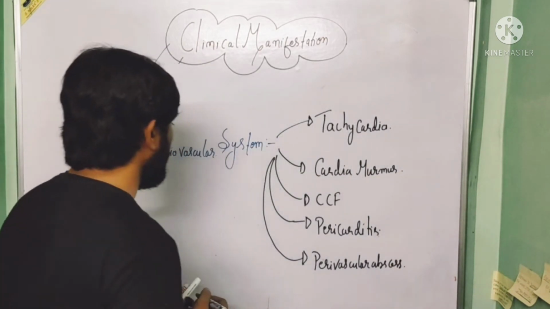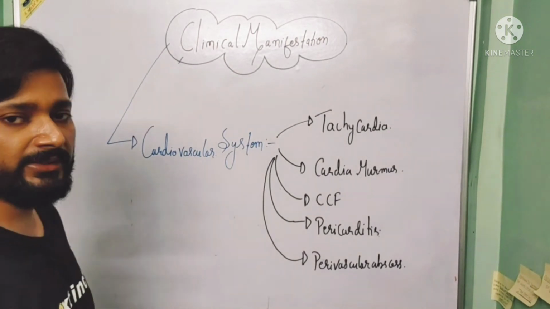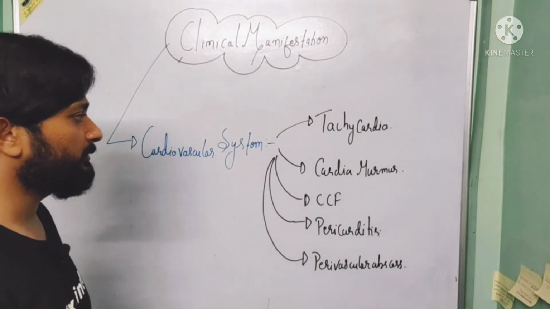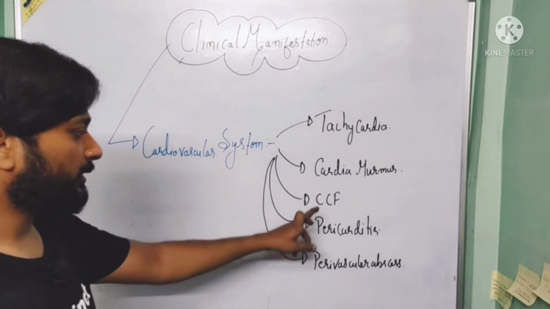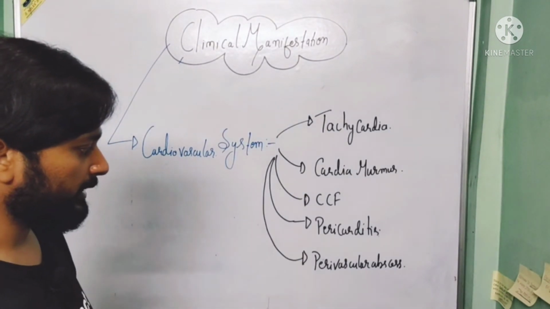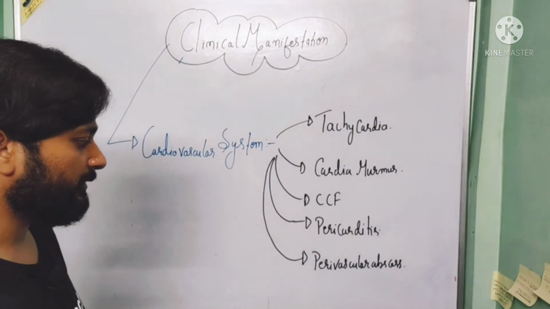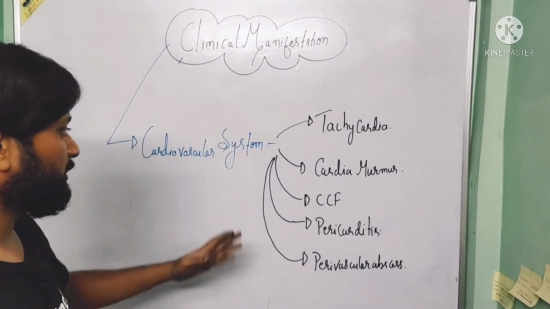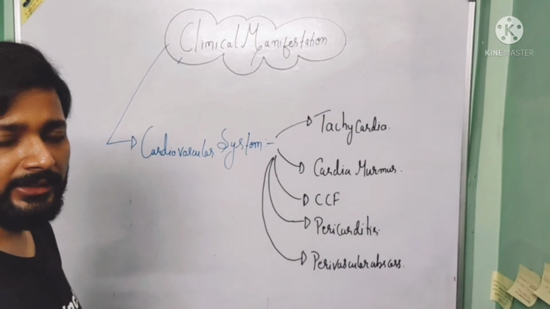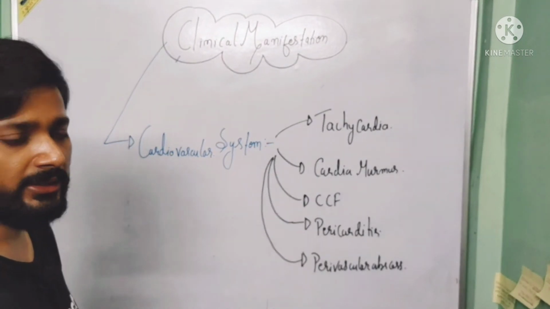So when we talk about the clinical manifestation associated with the cardiovascular system, first is a tachycardia. Second one is a cardiac murmur, third is a congestive cardiac failure, fourth one is the pericarditis, and the last one is a perivascular abscess. So this is all about the clinical manifestation associated with the cardiovascular system. Next to that is a clinical manifestation associated with the spleen.